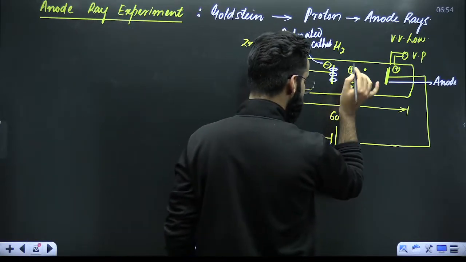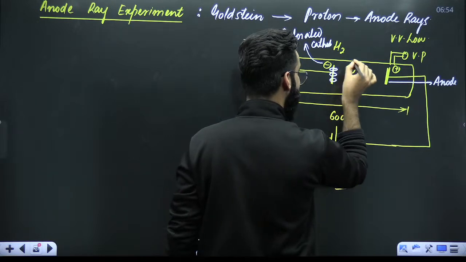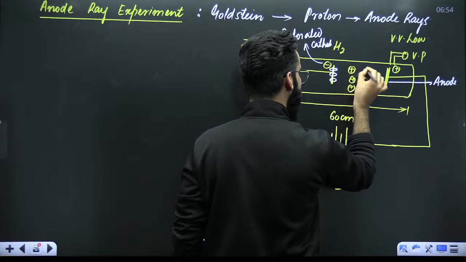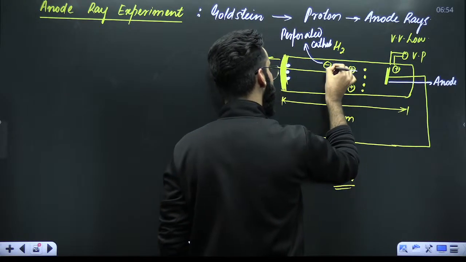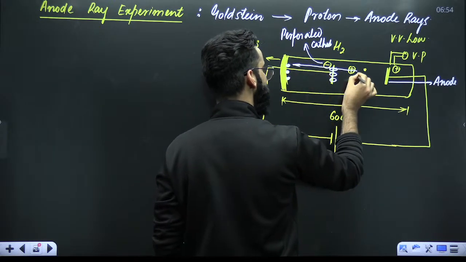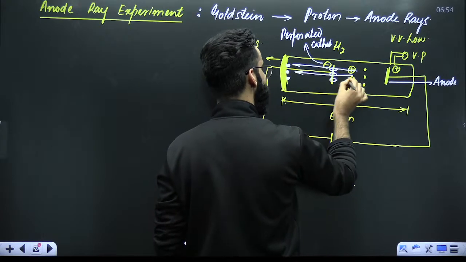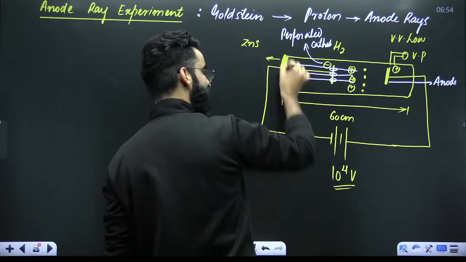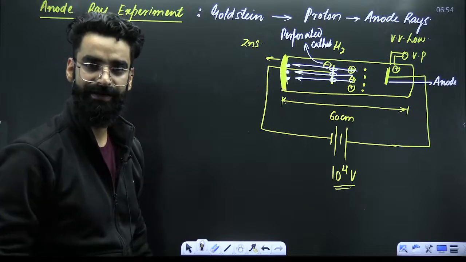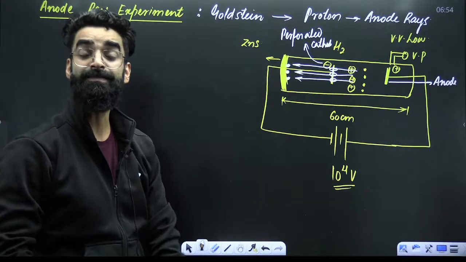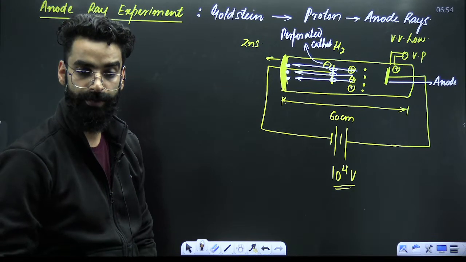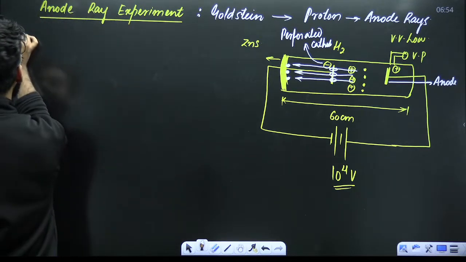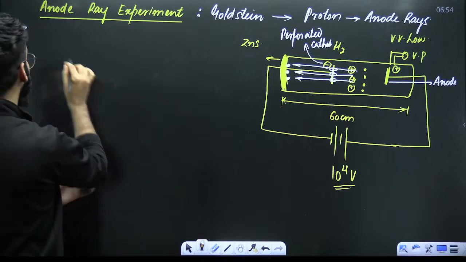He concluded there are some invisible rays which seem to be coming from the anode, crossing these holes and striking the zinc sulfide. That's the reason why these bright spots are created. He called these invisible rays the anode rays.